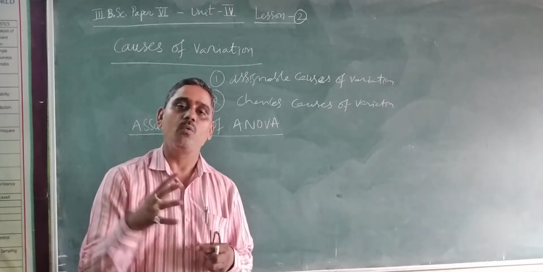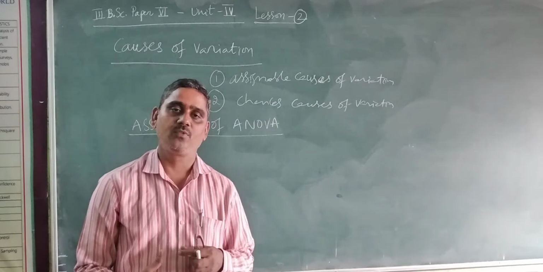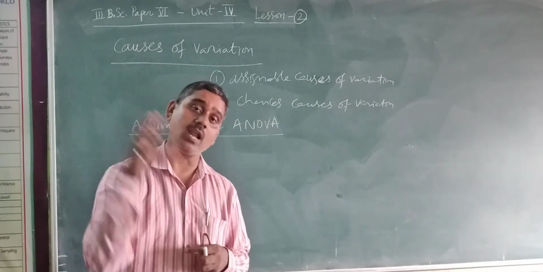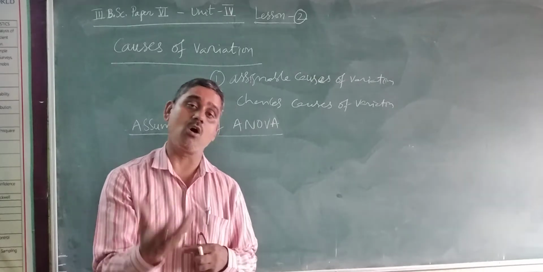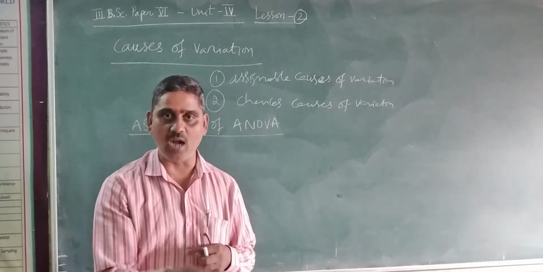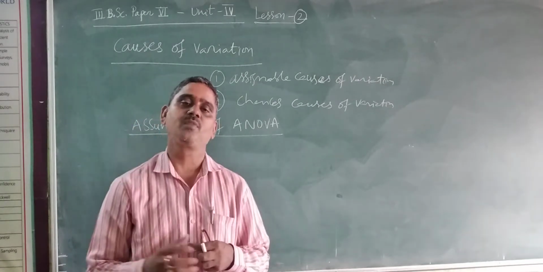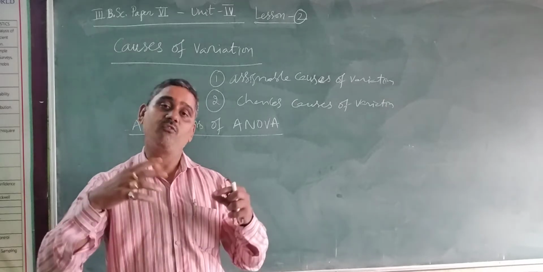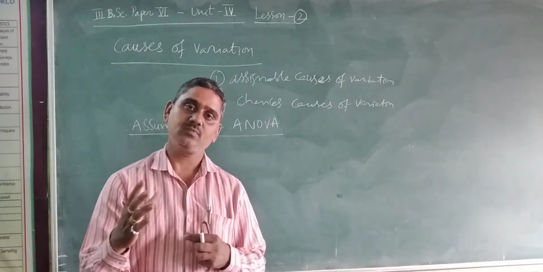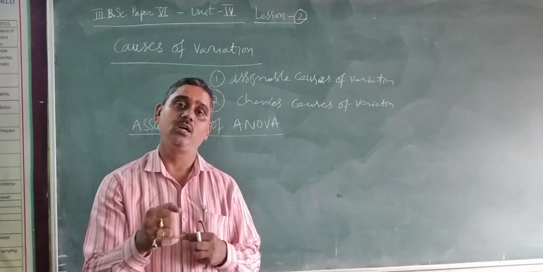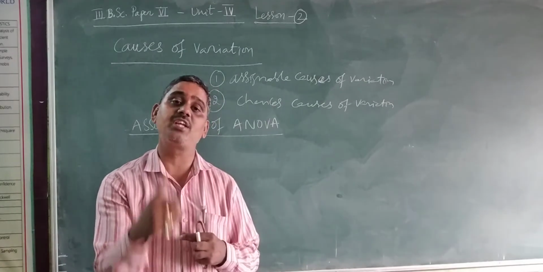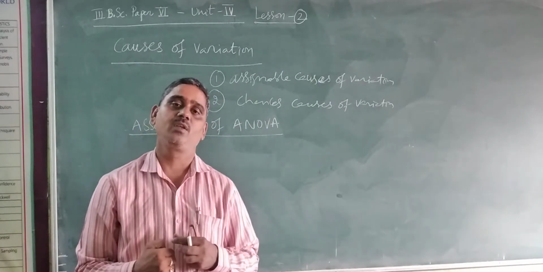For example, we have taken 10 plots and we have applied the same treatment. Even then, the same treatment on different experimental units, on different plots of the agricultural field, gave us variation again. Why did we get this particular variation? Which particular cause made the variation take place?